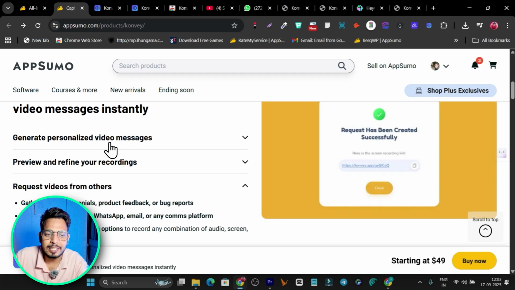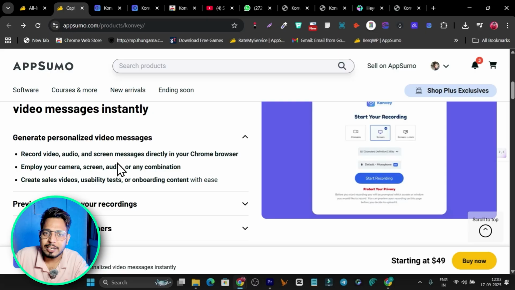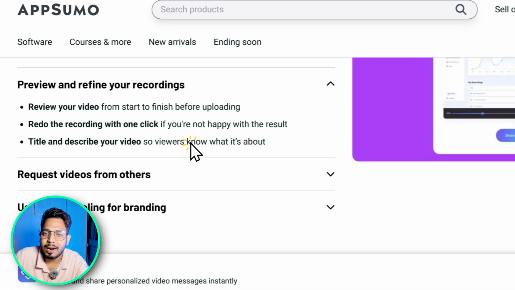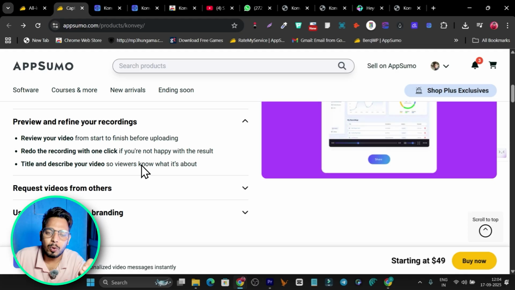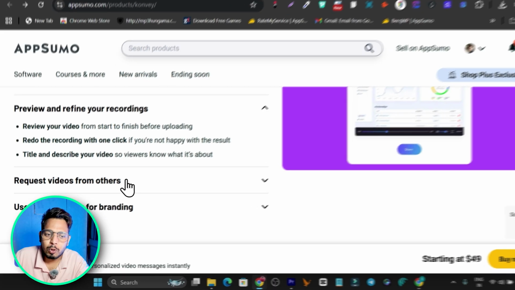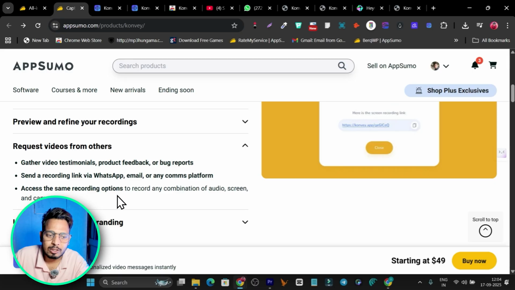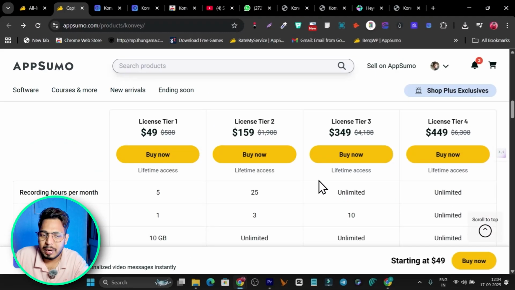Like you can create or generate personalized video messages that you can also link in your emails, in your landing pages or in your copies here. Then after that you can also upload your recordings to the cloud, and on those recordings you can also add lead capturing or any interaction you want, like an action button. You can also request videos from others, like I have already talked about, and there's also white labeling available here. So we have 4-tier plans available.